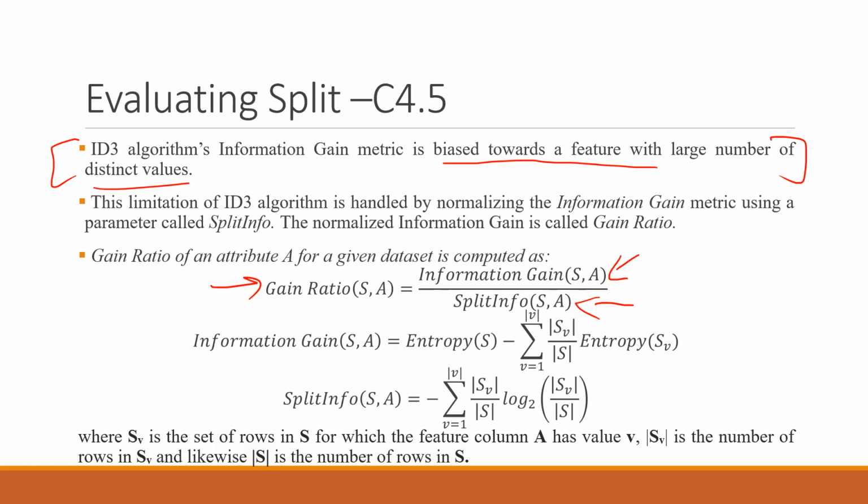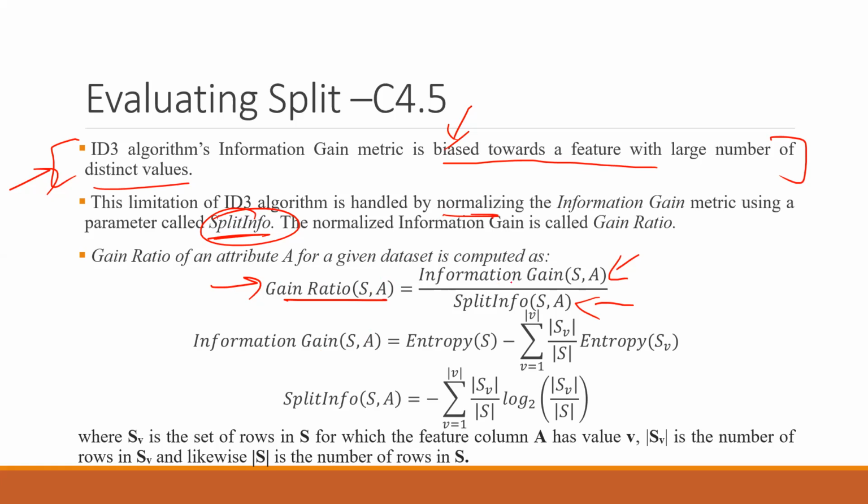And this limitation of ID3 is being handled by normalizing the information gain metric using a parameter called split info. So split info is being used to handle this bias problem. Split info will help us to handle this information gain, and this is the base concept: just for handling that bias, you added the split info and the work was done. So let's see what it means.